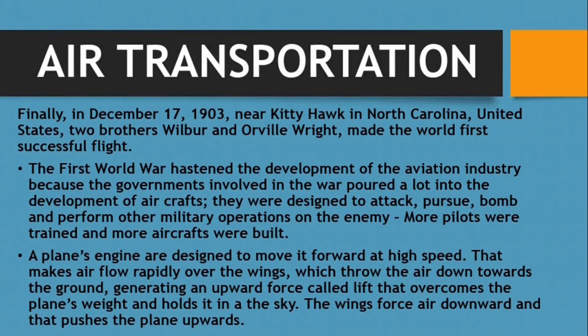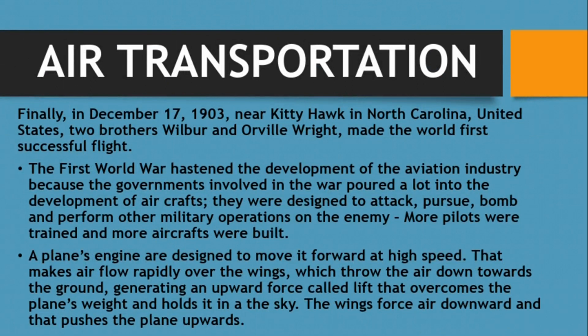Most times you wonder what keeps the plane suspended in the air, or you might be asked to research what makes planes move. You can say that a plane's engines are designed to move it forward at high speed. That makes air flow rapidly over the wings, which throws the air down towards the ground, generating an upward force called lift that overcomes the plane's weight.